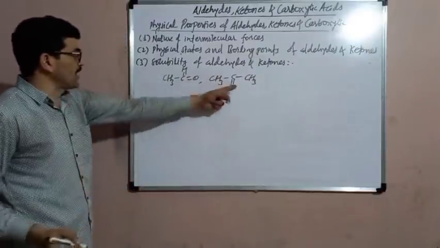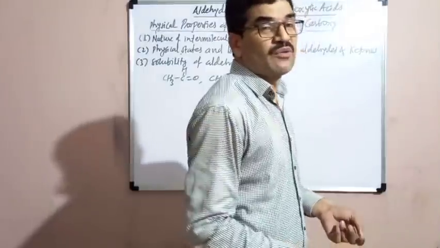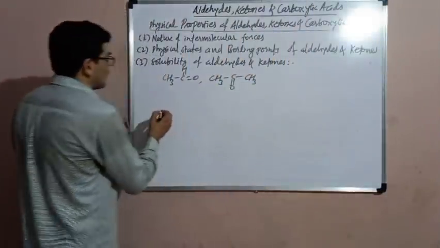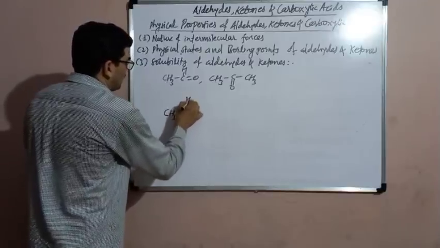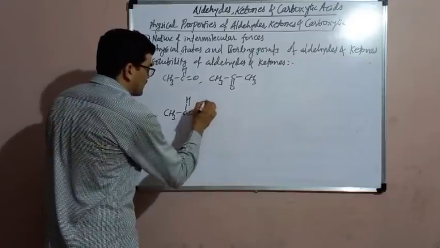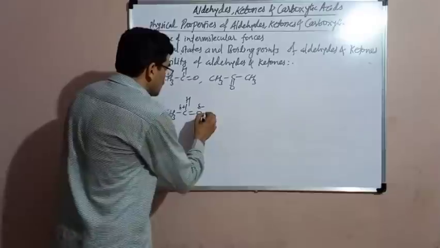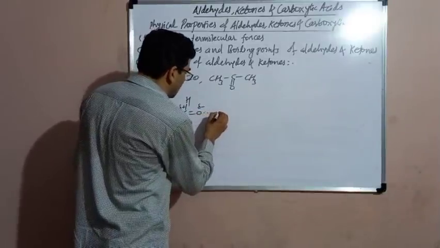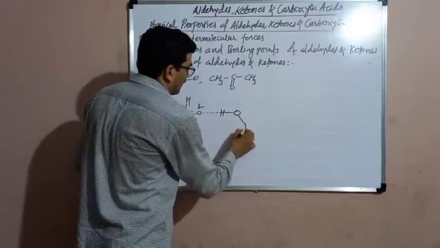And this high solubility of the lower aldehydes and ketones in water is due to the hydrogen bond formation with water. See here, this is the molecule of aldehyde. The carbon-oxygen bond is polar. Oxygen has a negative polarity, carbon has the positive polarity. Already we have studied that. So what happens when the aldehyde is dissolved in water? It forms the hydrogen bond with the water molecule.